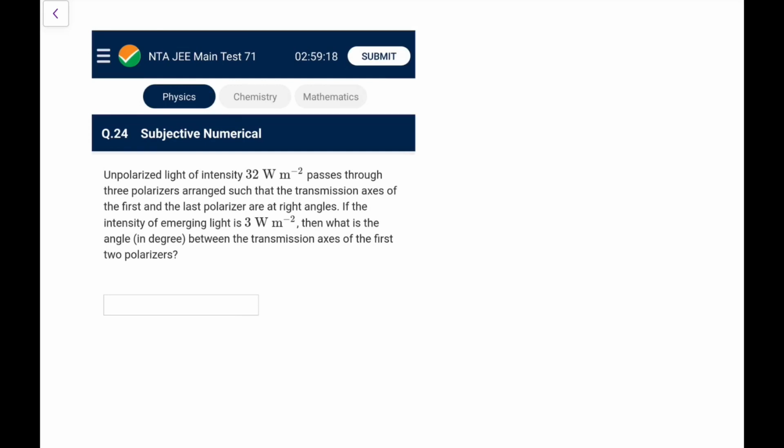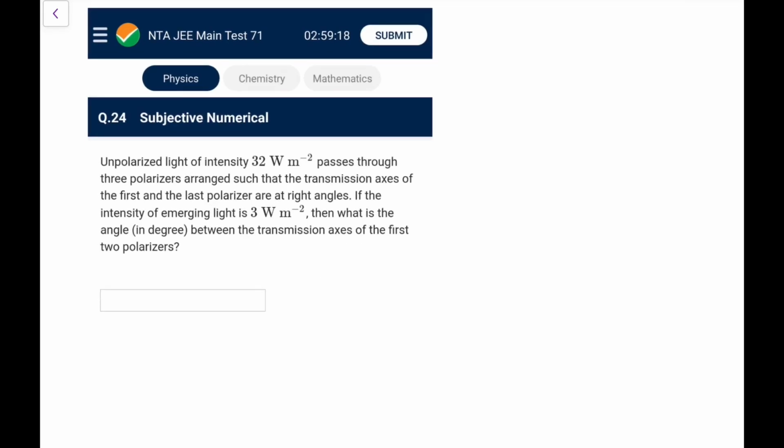Unpolarized light of intensity 32 watt per meter square passes through three polarizers such that the transmission axes of the first and last are at right angles. If the final intensity is 3, then what is the angle between the transmission axes? From the first one, half will remain, that is 16. Let's say this is the first, this is the third one at 90 degrees, and the second one is at theta with this and 90 minus theta with the other.